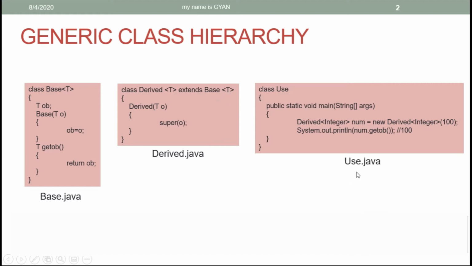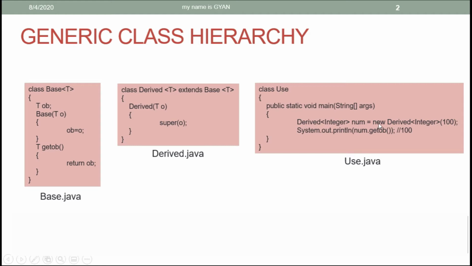After that, in use.java, we have the class use. In the class use, we have the method main. In the method main, we are creating a new object of type derived with integer as its type argument. Since we are creating a new object of type derived with integer as its type argument, the type parameter T in the class derived becomes an integer, and the reference variable o becomes a reference variable of type integer. Then we call the constructor of the class base by using the reference variable o.